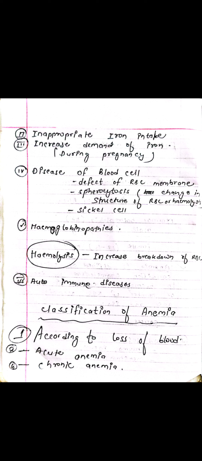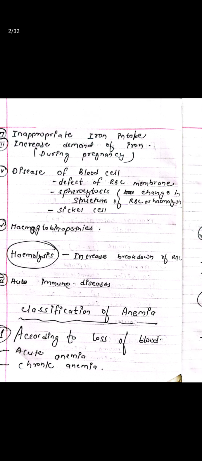Hemoglobinopathies, hemolysis. Increased breakdown of RBC is called hemolysis. Autoimmune disease. Classification of anemia according to loss of blood: acute anemia, chronic anemia. Acute anemia is due to acute blood loss. Chronic anemia is due to worm infestation, Kala-Azar, malaria, chronic kidney disease.